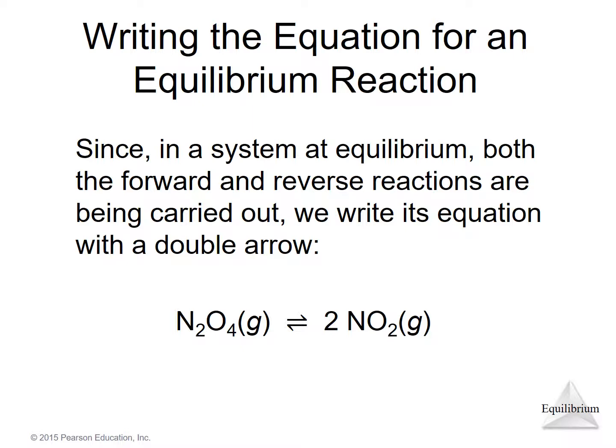A little about notation. When we write the equation for a reversible reaction, we understand that both the forward and reverse reactions are taking place. And so we write a reaction with a double arrow as shown here. So the reaction that we were just looking at, we have N2O4 going to 2NO2, it goes in this direction. And then at the same time, if we have NO2 present, we're going to have this reaction taking place. We indicate that with the double arrow.